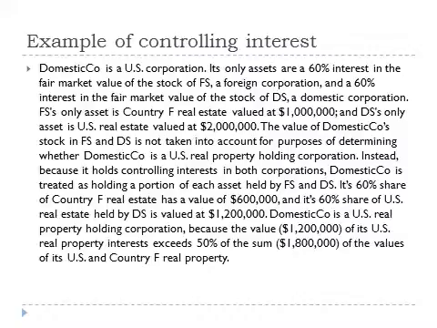The value of Domestic Co.'s stock in FS and DS is not taken into account for purposes of determining whether Domestic Co. is a U.S. real property holding corporation. Instead, because it holds controlling interests in both corporations, Domestic Co. is treated as holding a portion of each asset held by FS and DS. Its 60% share of Country F real estate has a value of $600,000. Its 60% share of U.S. real estate held by DS is valued at $1.2 million.